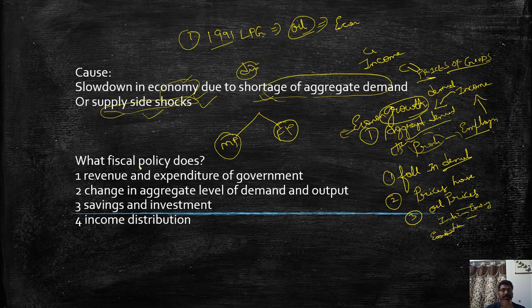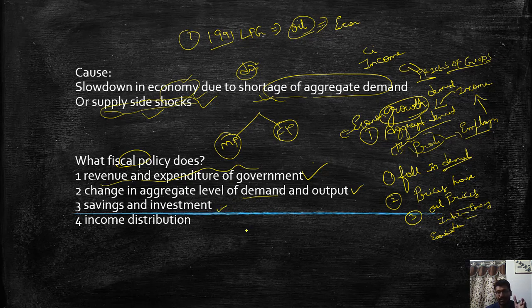So if you see fiscal policy, what it can do is, it plays with the revenues and expenditures of the government, which we have already discussed. The second one is that it changes the aggregate level of demand and output. Obviously, if you change the taxation revenues, indirect revenues, you are ultimately increasing the demand and output. The third one is savings and investments will also rise. Why?